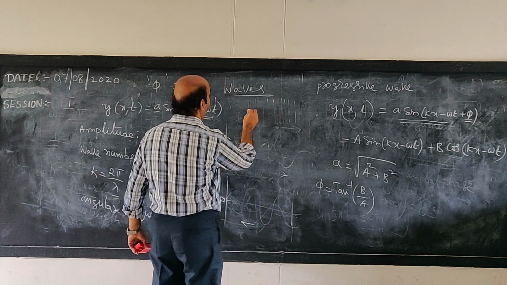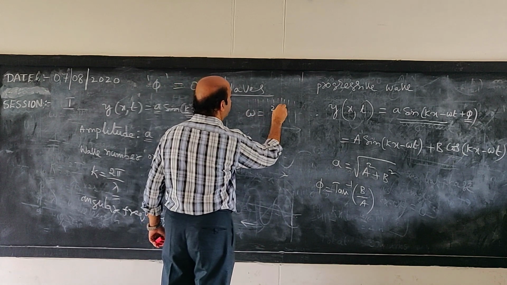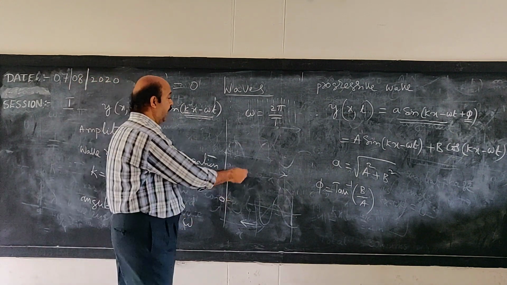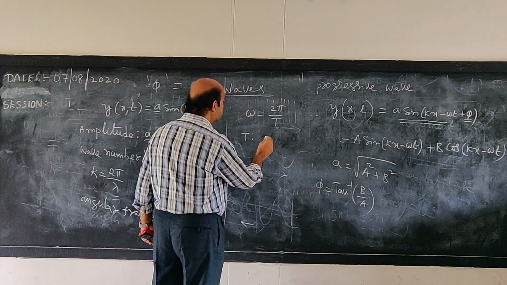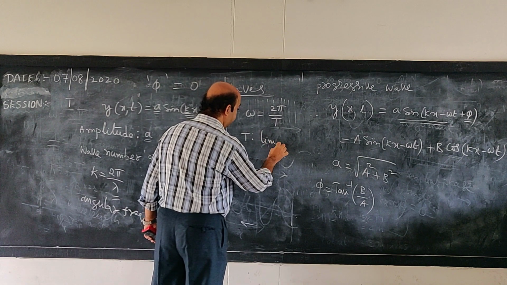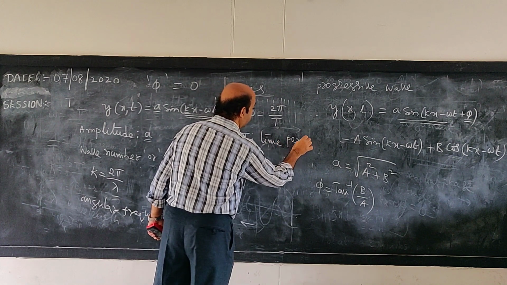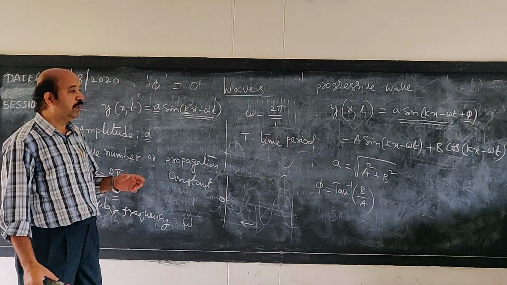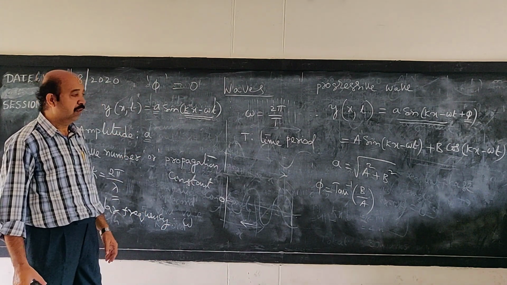That is omega is equal to 2 pi by T, where T stands for time period, that is the time taken by the particles of the medium to make one complete oscillation.